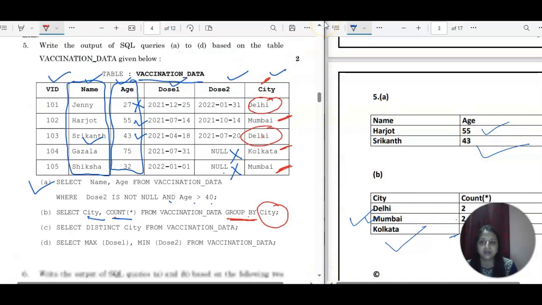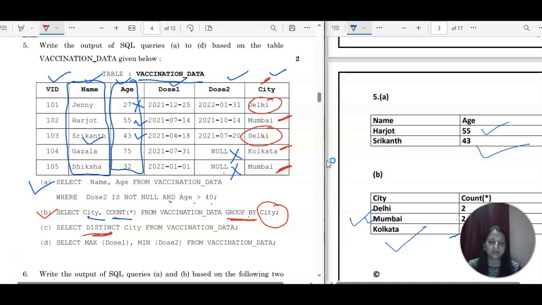Select distinct city. Distinct means different. Okay. So this is the clause which will help you to find the distinct city, so the things will not be repeated. This will help you to get the unique values of the city from the vaccination data. So we got the answer in the previous one only. The correct answer is Delhi will come 1 time only.